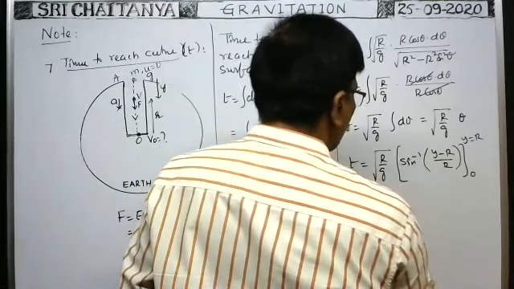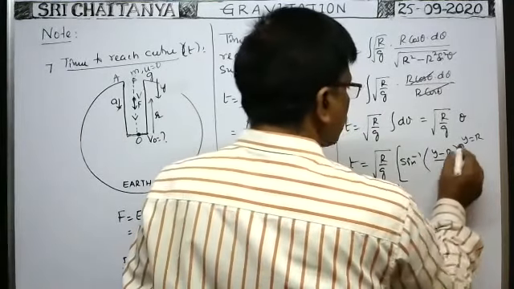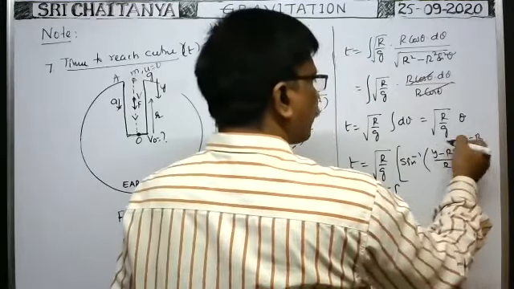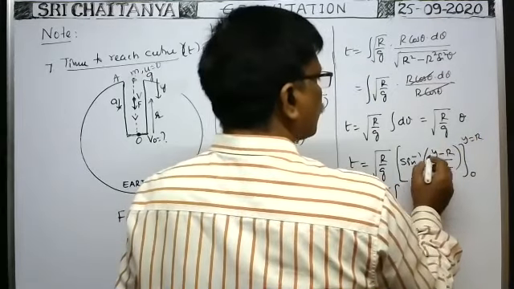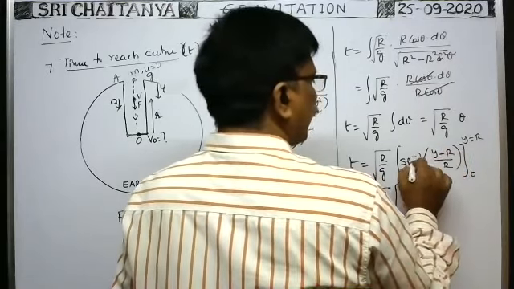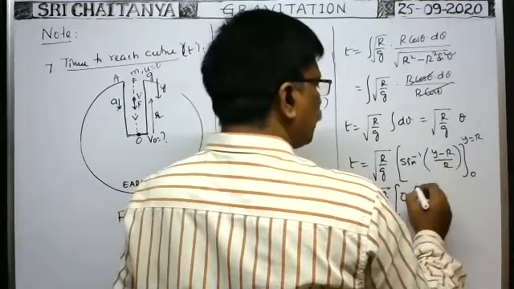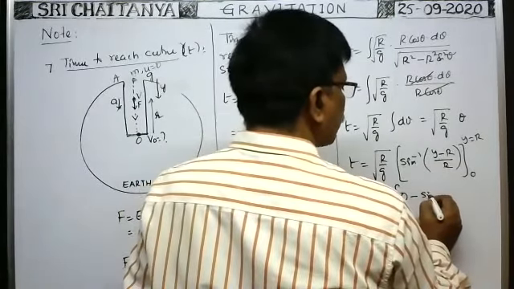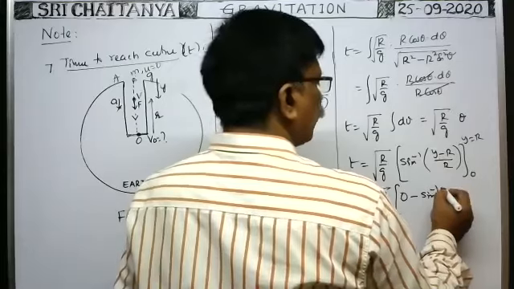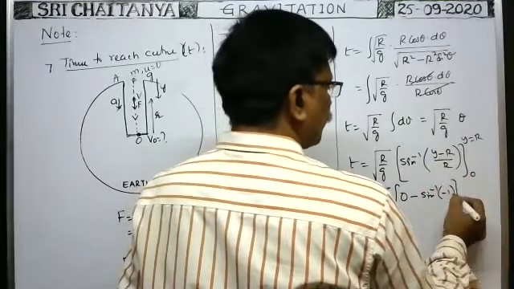This is equal to root r by z into, for the first upper limit, instead of y you substitute capital R. Sin inverse of 1 means... sin inverse 0 means theta is equal to 0 only now. Before substituting the lower limit you put a minus sign. Minus of sin inverse of y is equal to 0. Y is equal to 0 means 0 minus r by r, means minus 1. That's all.